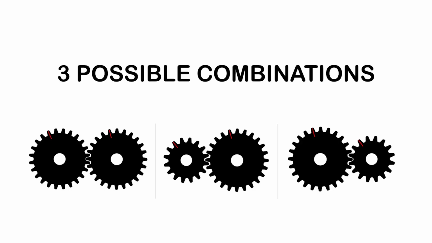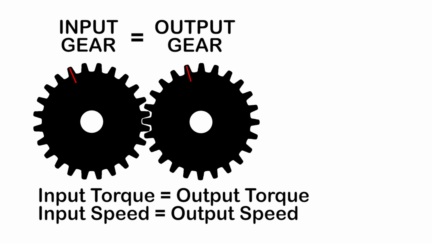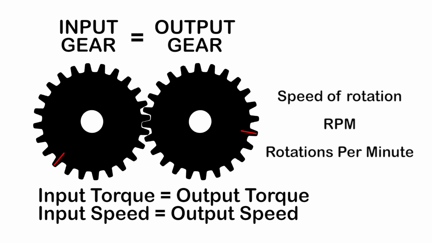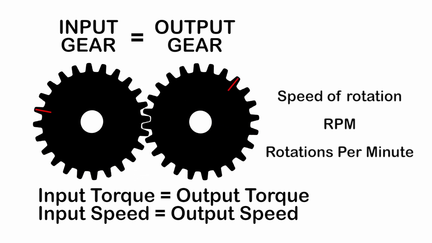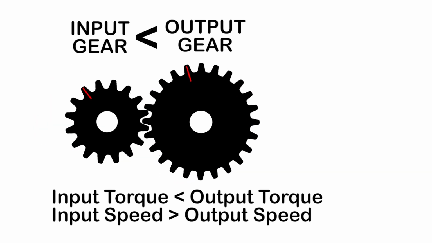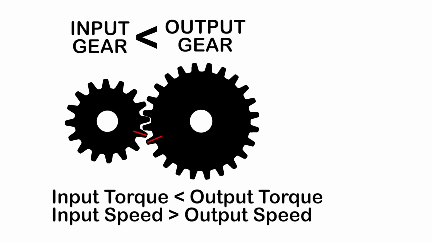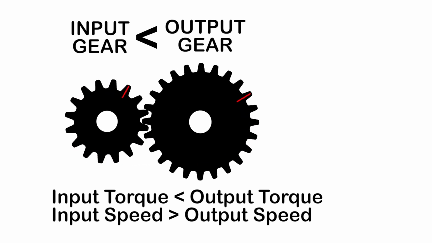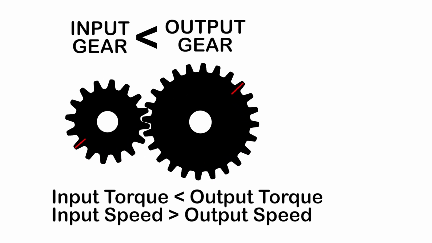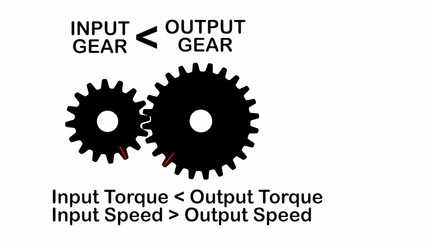There can be three cases of input and output gear combinations. Case 1: if the input and output gears are of the same size, that is same diameter and same number of teeth, then their speed of rotation will also be the same. The speed of rotation is measured in RPM, which stands for rotations per minute. Now consider that the output gear is bigger than the input gear. In this case, as the diameter and number of teeth of the driven gear increase, it will take more time to complete one rotation and thus its speed will be slower.